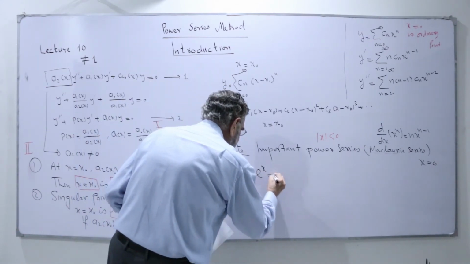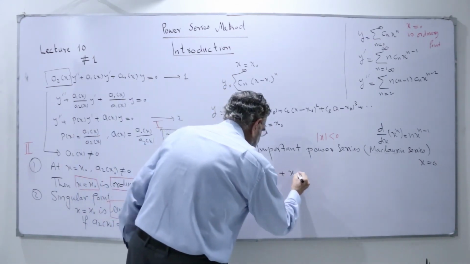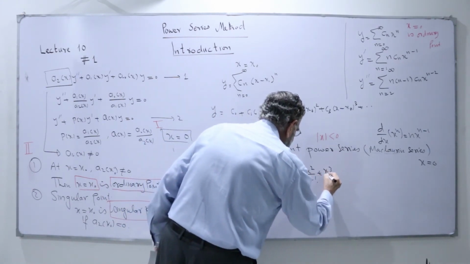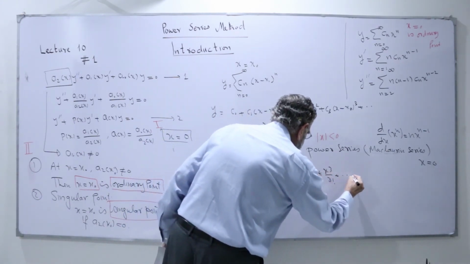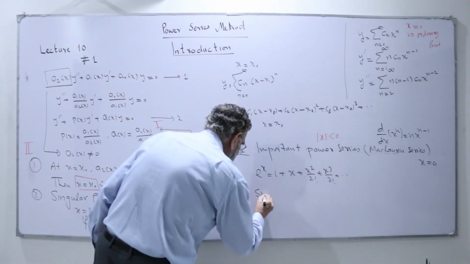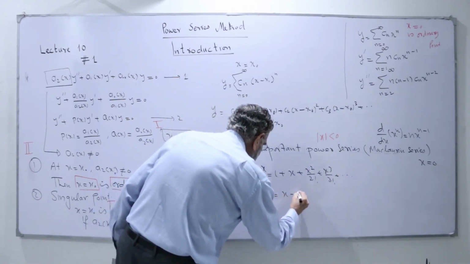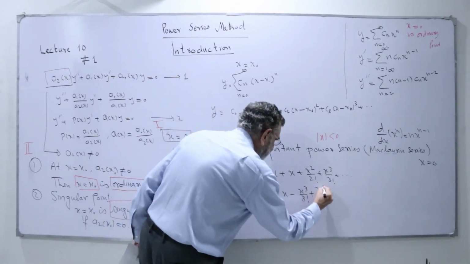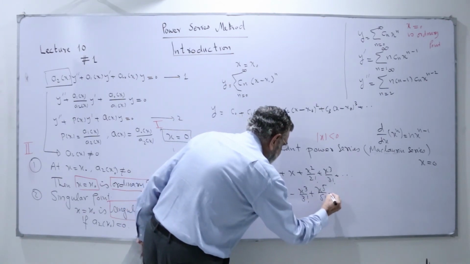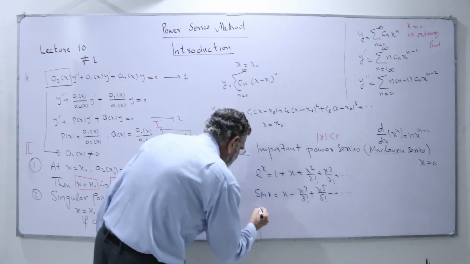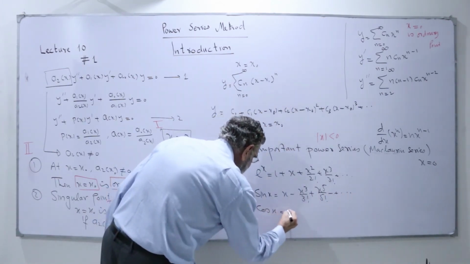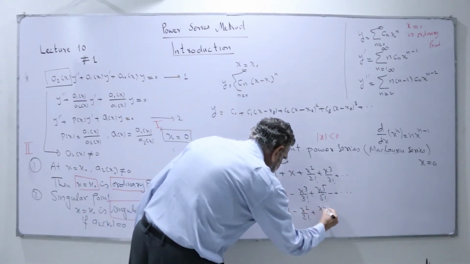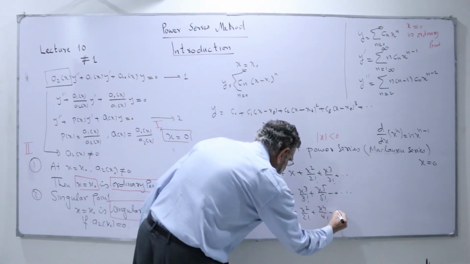So we have the series for e to the power x: 1 plus x plus x squared by 2 factorial plus x cubed by 3 factorial, and so on. Then the sine function: sine of x is equal to x minus x cubed by 3 factorial plus x to the 5 by 5 factorial, minus plus and so on. Then the cosine function: cosine of x is 1 minus x squared by 2 factorial plus x to the 4 by 4 factorial, minus plus and so on.